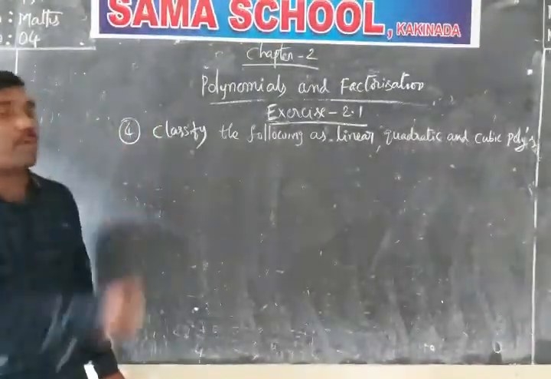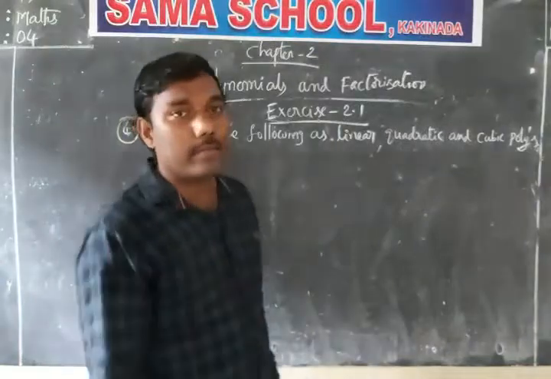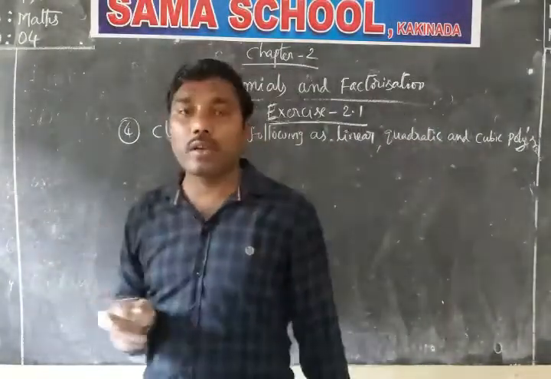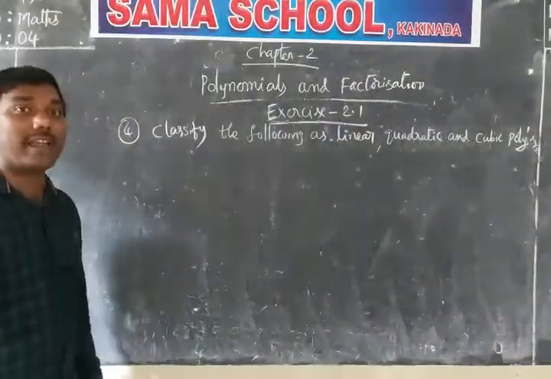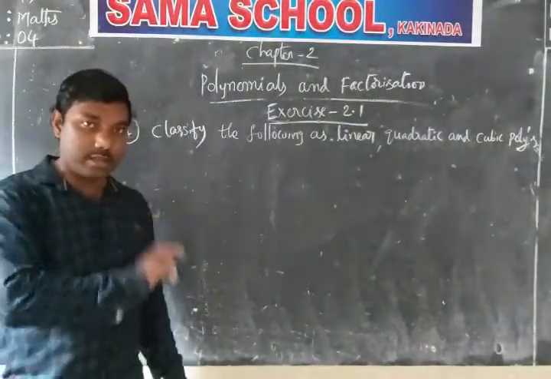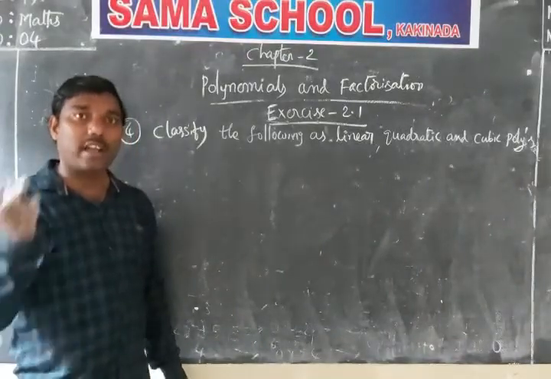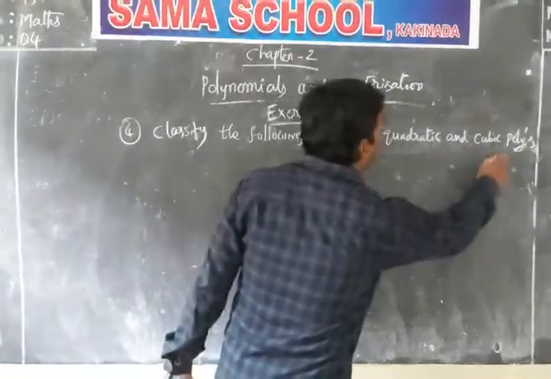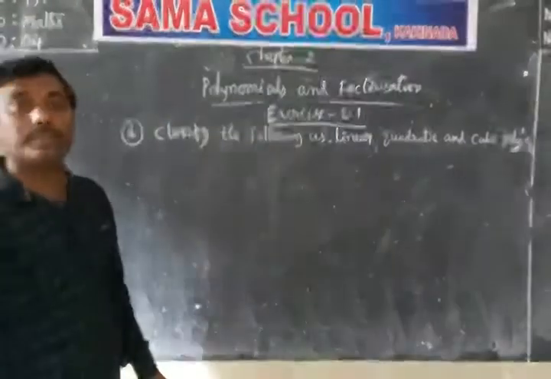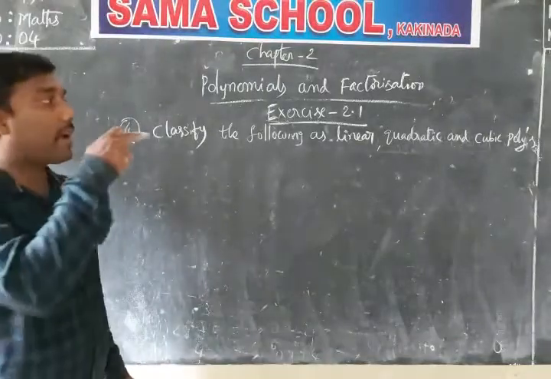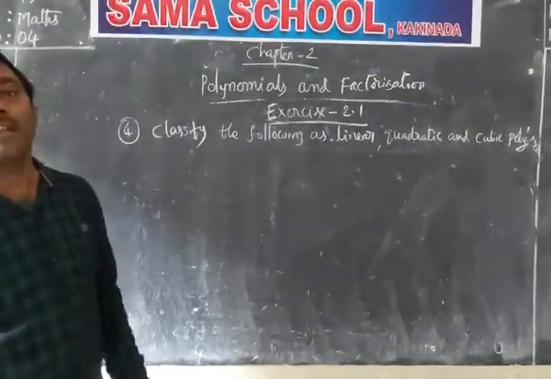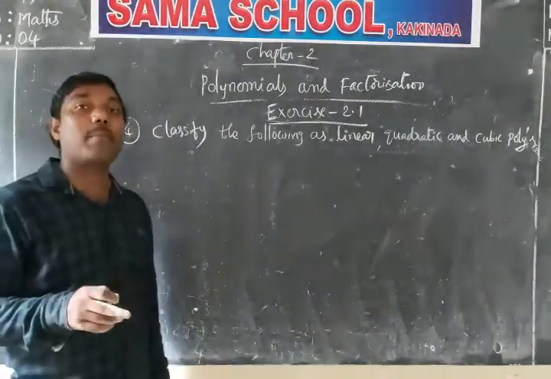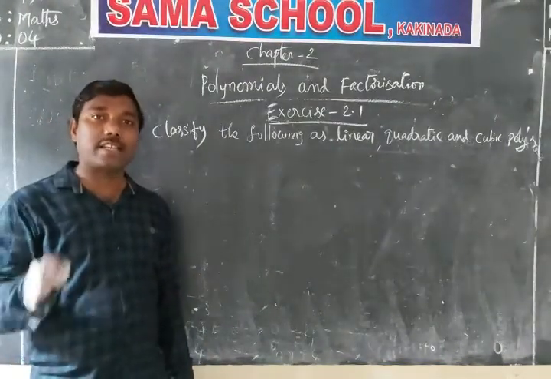Before going to this model, I gave clarity on the types of polynomials. I gave two different classifications: according to the number of terms and according to the degree of the given polynomial. These types come under degree. Yes, very good. According to the degree, the types of polynomials are linear, quadratic, cubic, and one more I also explained: biquadratic or quartic.